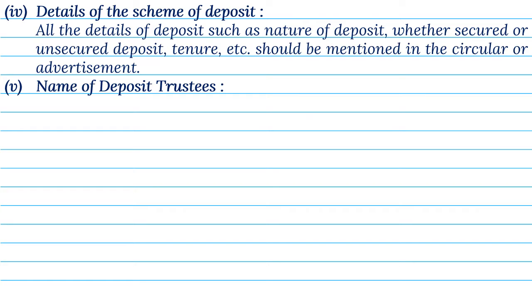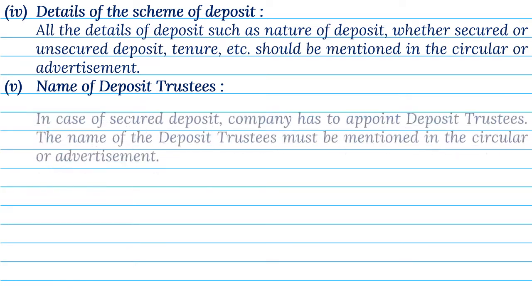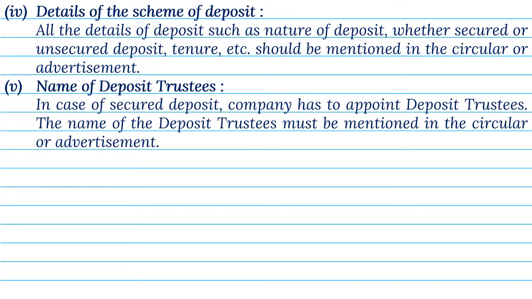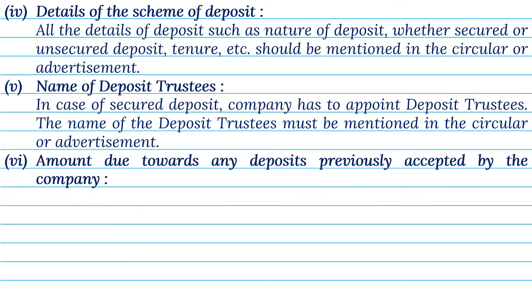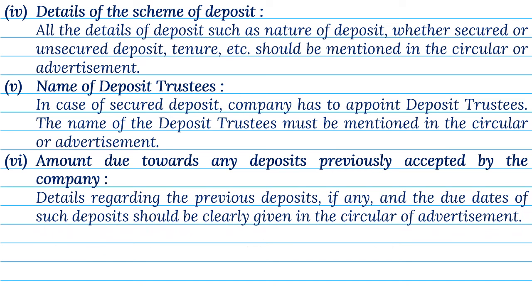5. Name of deposit trustees. In case of secured deposit, company has to appoint deposit trustees. The name of the deposit trustees must be mentioned in the circular or advertisement. 6. Amount due towards any deposits previously accepted by the company. Details regarding the previous deposits, if any, and the due dates of such deposits should be clearly given in the circular or advertisement.